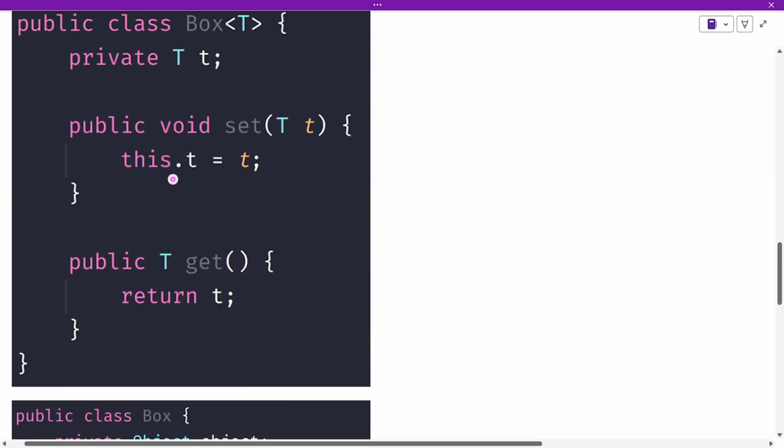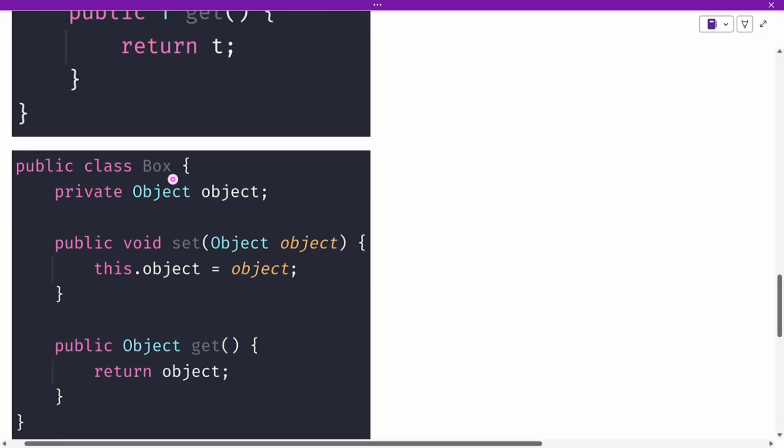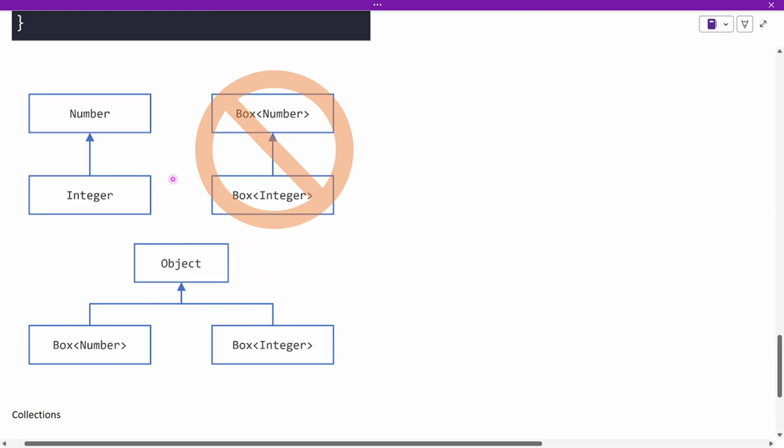But if we are very specific in our class, and we want our class to only accept a single object at a time, but it should have the flexibility that we can create multiple instances of this same class with different class members, then for that we may use something called generics.